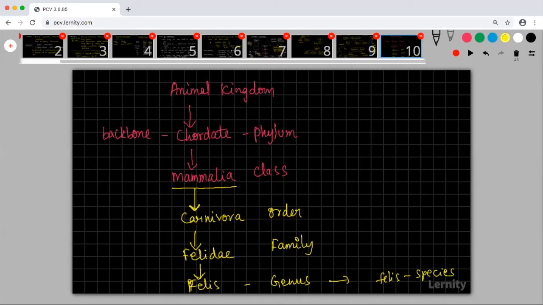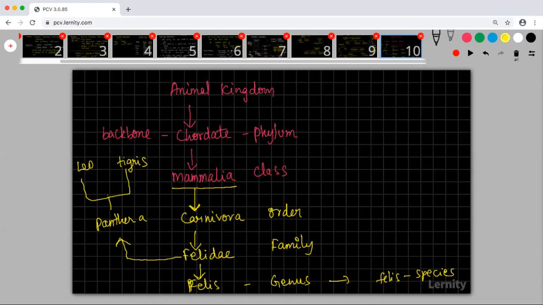If you are going to talk about lion, lion will take a deviation here and it will become Panthera. And here lion will take a deviation for Leo, whereas tiger will take it for Tigris. So this is how it is organized.